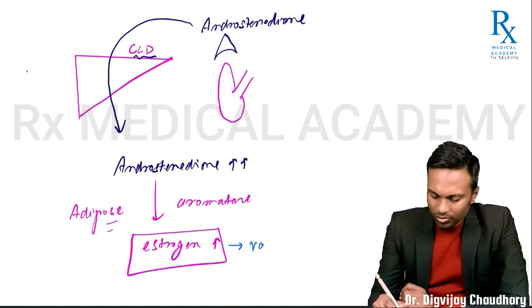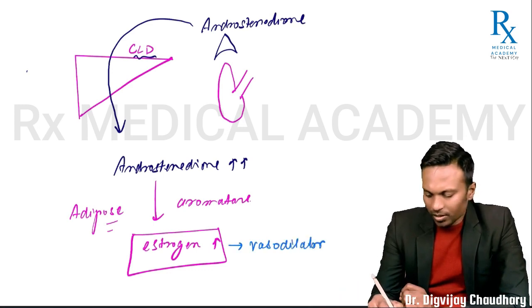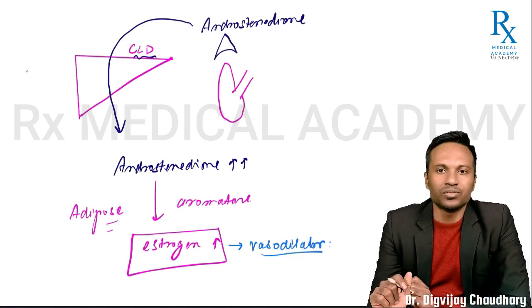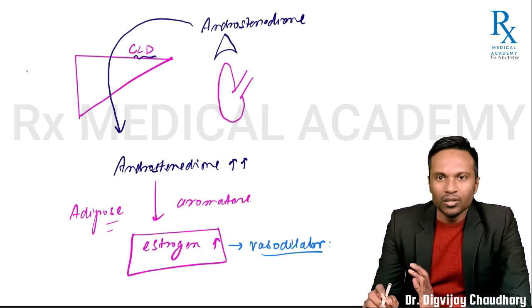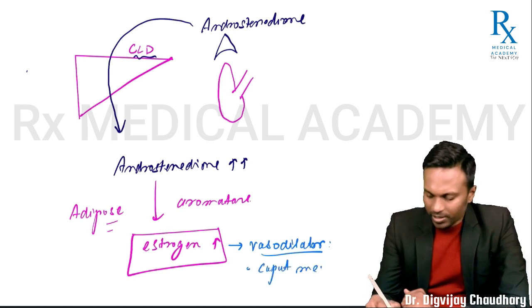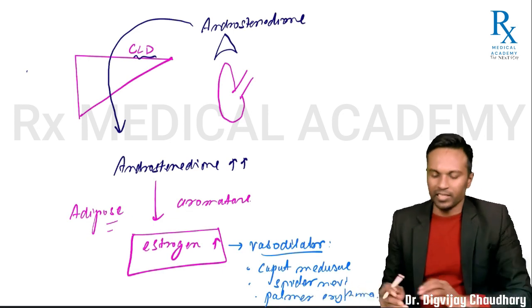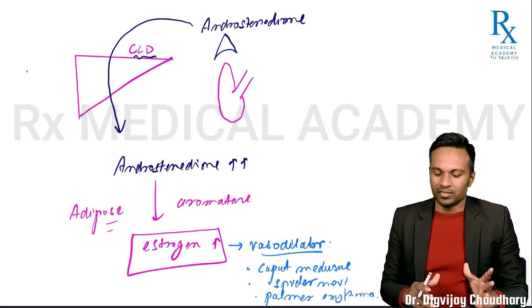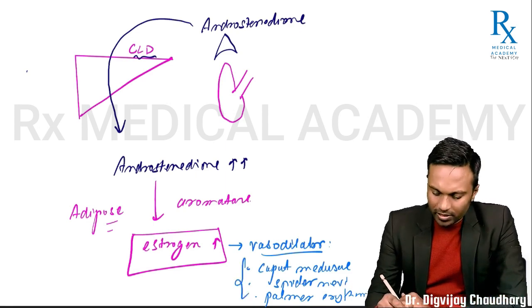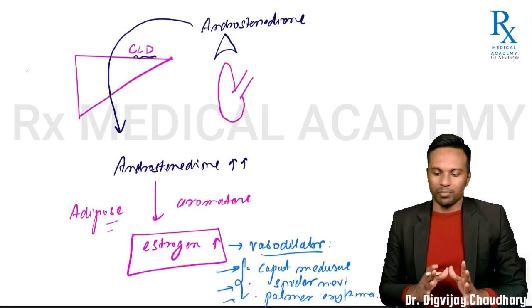Plus this is a strong vasodilator. So various other clinical manifestations in case of chronic liver disease can be associated with vasodilator effects of various compounds. One of them is estrogen, right? So you can also cause caput medusae. This can also cause spider nevi and palmar erythema. Okay? So various manifestations can be related to vasodilator substances, and you can memorize it. It might not be always estrogen leading to these conditions, right? Caput medusae, spider nevi and palmar erythema.